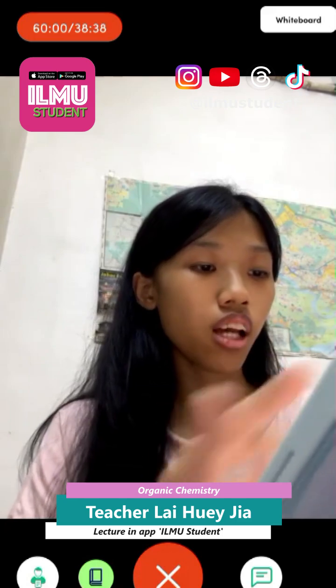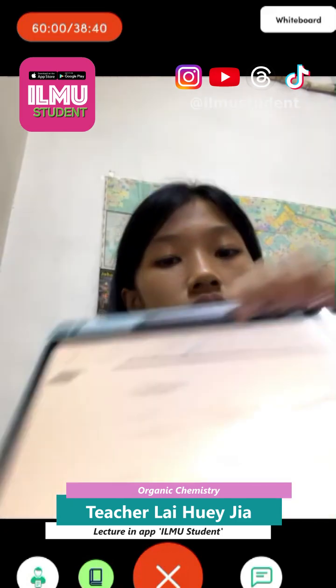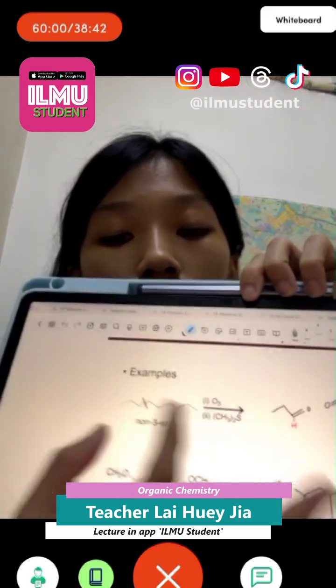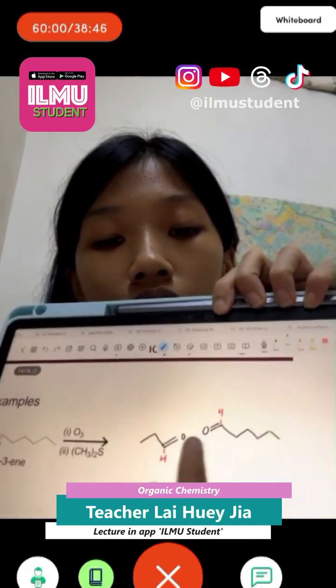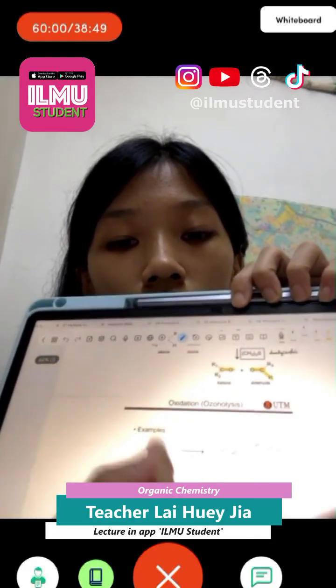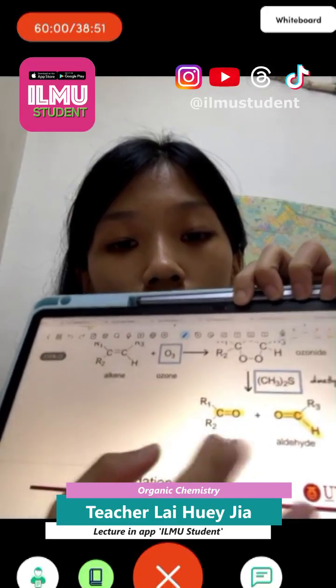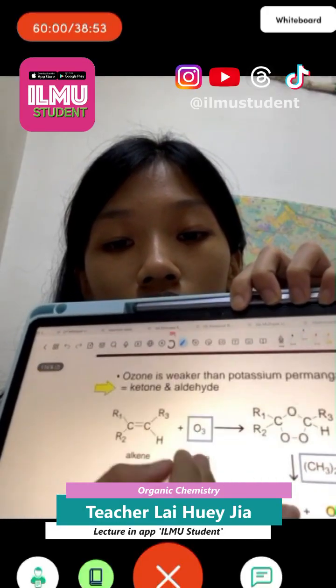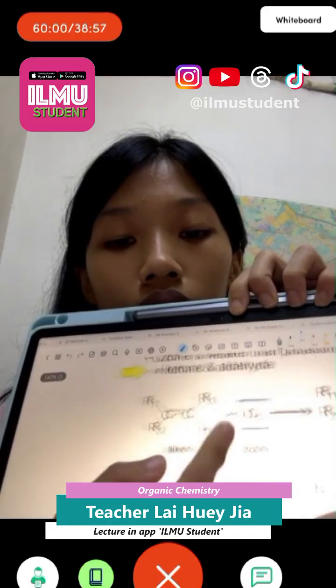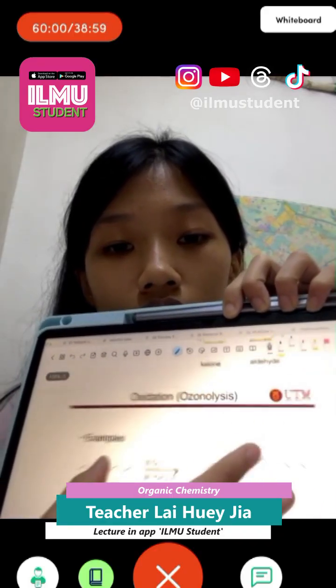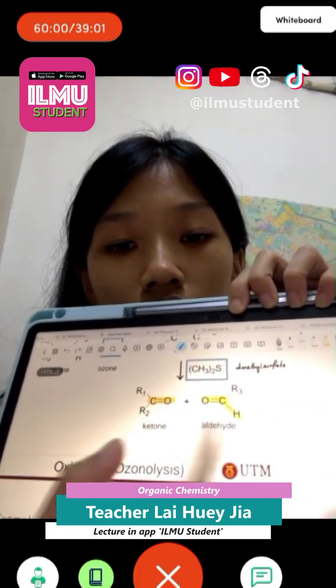So this ozonolysis is very easy. We just break the double bond and add the O at both sides like this. So we look at the example here. Here is the double bond. We'll break it and add one O, and we'll form this, like this.